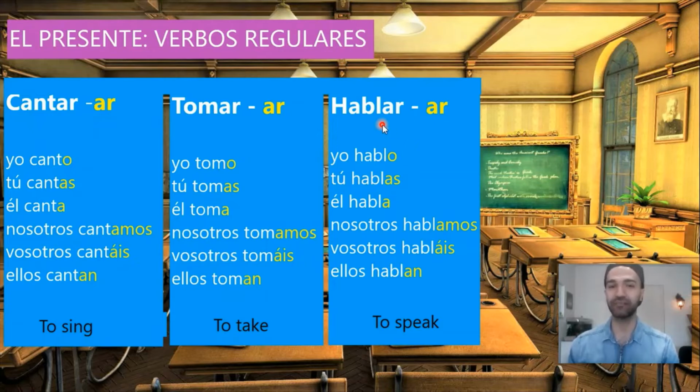Hablar, to speak. Also, it ends in ar, so it will have the same endings. Yo hablo, I speak. Tú hablas, you speak. Él habla, he speaks. Nosotros hablamos, we speak. Vosotros habláis, you speak. Ellos hablan, they speak. So, as you see here, all these verbs, tomar, cantar, and hablar, are regular verbs and they end in ar. So they will have the same endings: o, as, a, amos, áis, an.